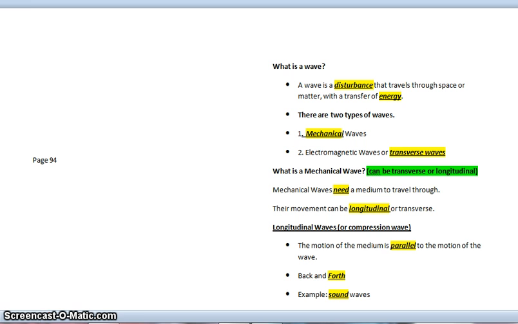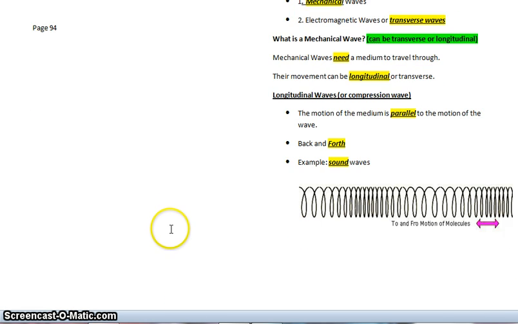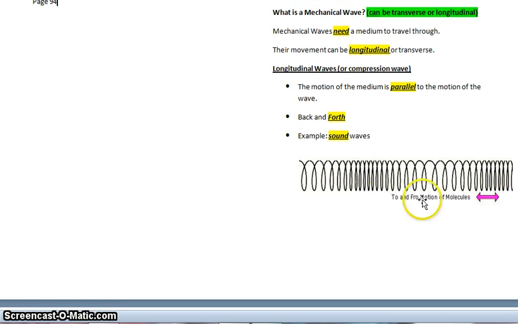They are back and forth in motion. So like in class when we were pulling toward and pushing away from each other, we were demonstrating a longitudinal wave. Examples of longitudinal waves are sound waves, and they have that to and fro or back and forth motion.